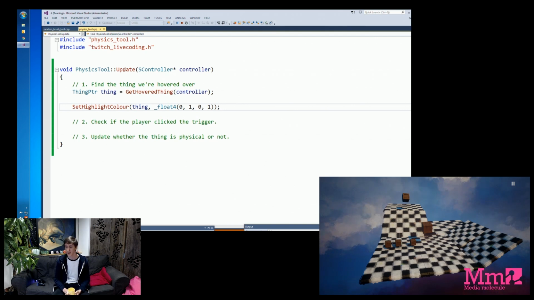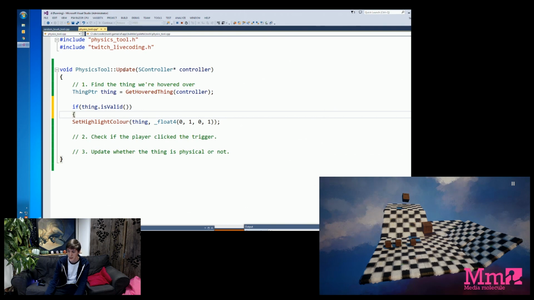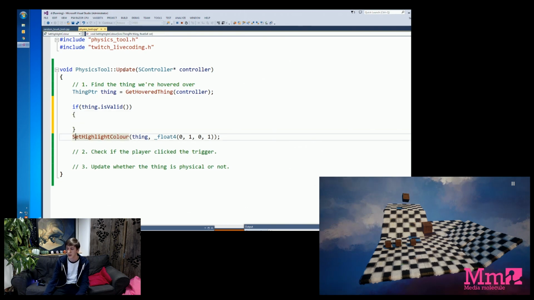So it's worth making sure that we only set the colour if we found a thing under the cursor, if we've definitely hovered something. The way we do that, again, is a conditional check. We have to do another if statement. So before we set the highlight colour, we check if the thing we just stored under the label thing is definitely valid, if it's definitely found. The way we write that in our code base is if the thing is valid, and then again we use curly braces afterwards to do a bit of code that runs if we've hovered something. So in this bit we can say this code runs if we hovered something.